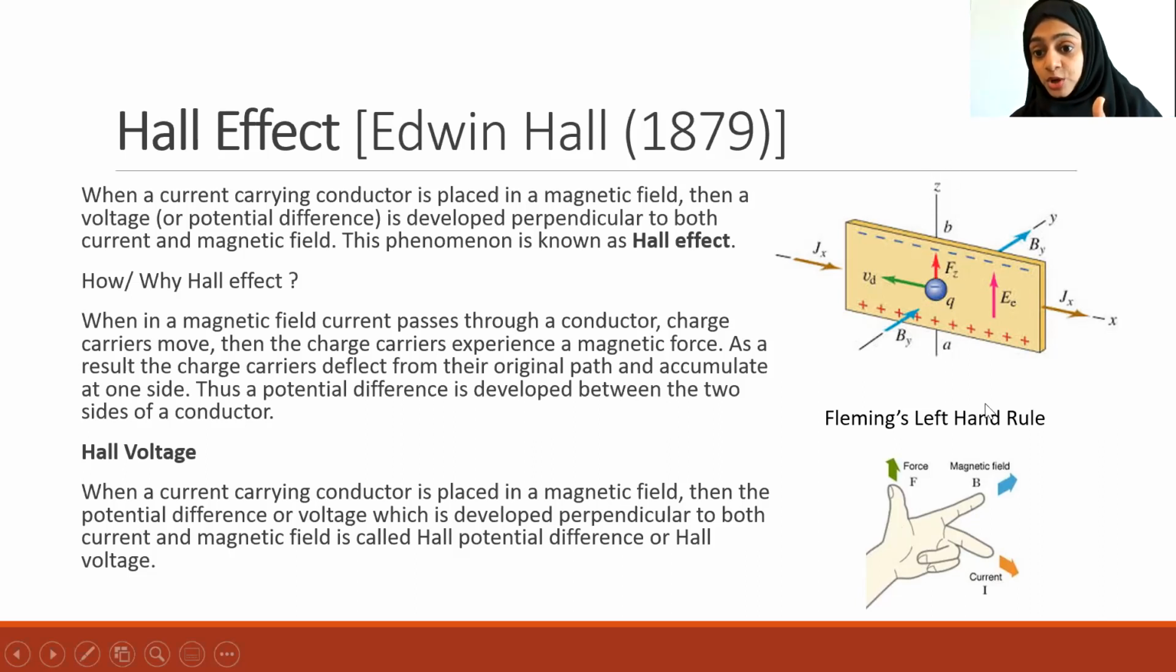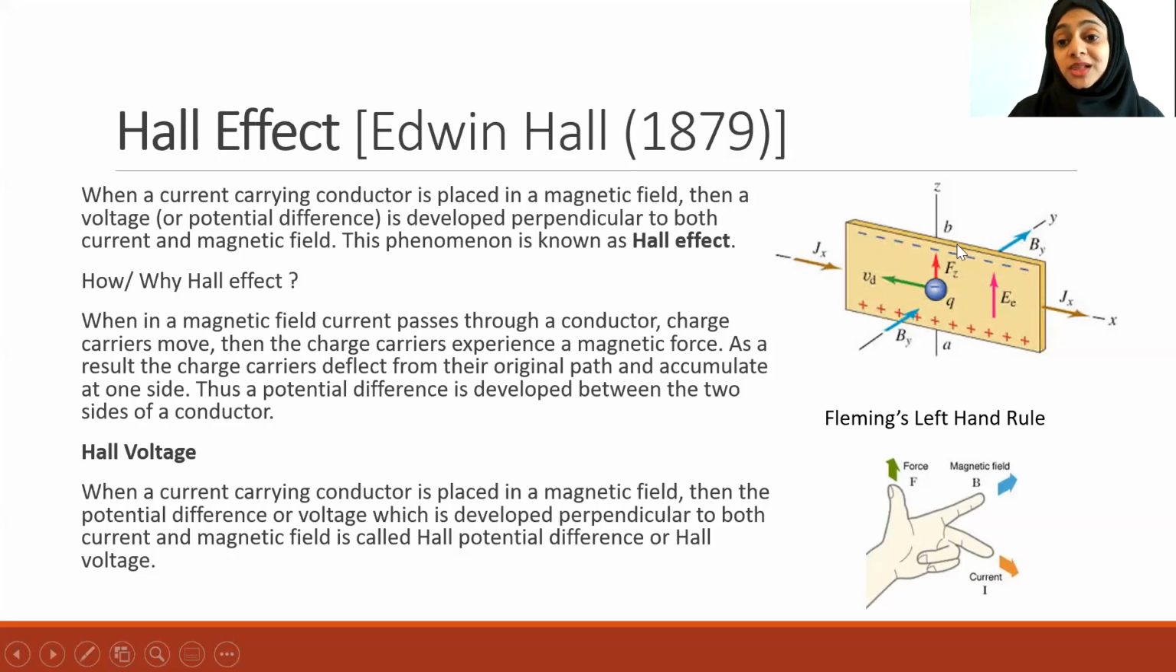Is that clear? So how did we get the direction of the force experienced by the charged particle? That is by using Fleming's left hand rule. If you keep the first finger in the direction of the magnetic field and the second finger in the direction of current, then your thumb will always point in the direction of motion of the charge carrier. So here, the charge carrier, which is an electron, will experience an upward force. If all the electrons experience a deflection upwards, what will happen? They get accumulated on one side.